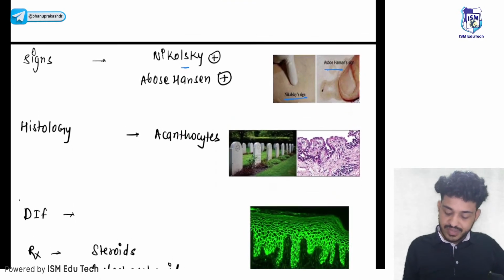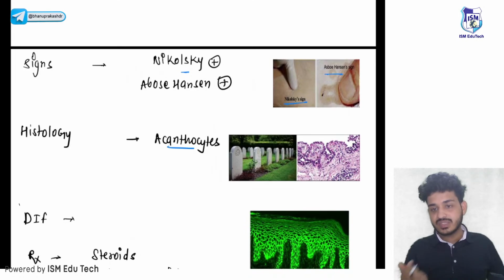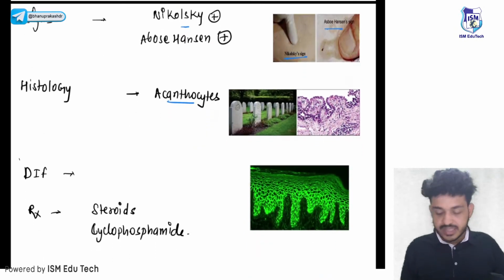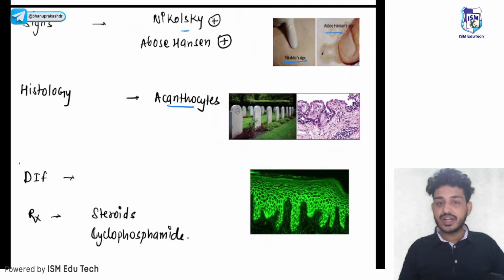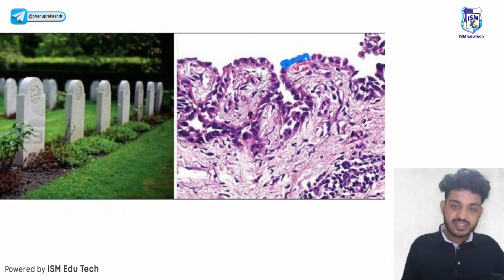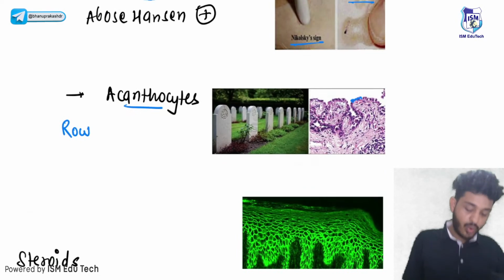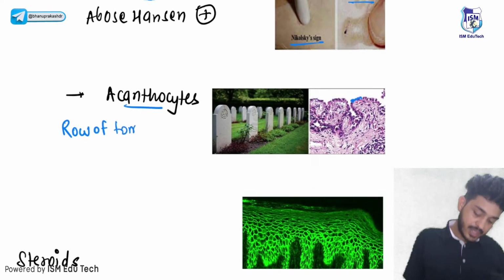On histology, we will see acanthocytes. Acanthocytes are basically keratinocytes of the stratum spinosum, and that will give a characteristic appearance, look here guys, that is known as row of tombstone appearance. What appearance do we call it? Row of tombstone appearance.